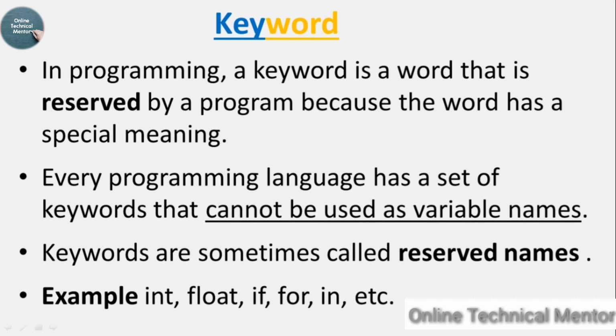Not only variable name, you cannot use this reserved word as object name, class name, function name, etc. So they are solely used by the interpreter only. If you try to use this name as your variable name, it will show you an error. Keywords are sometimes called reserved names. Some of the examples are int, float, if, for, in, etc.